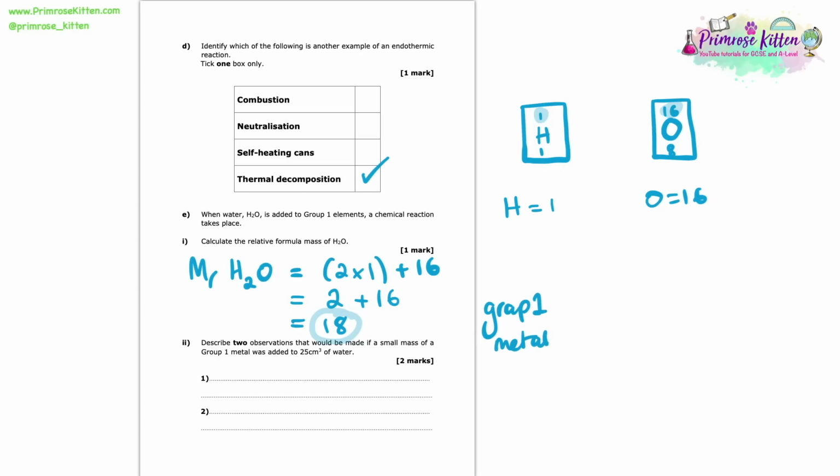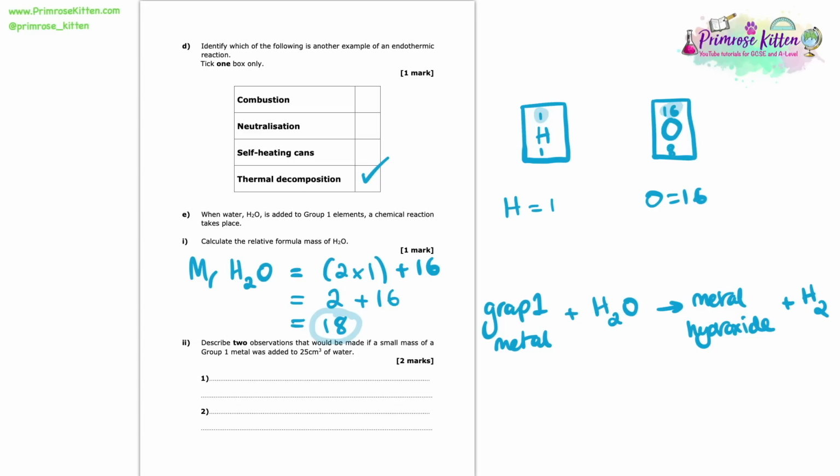So if we think about this reaction and we work out what the products are, we can see that we have a group 1 metal plus water is going to form a metal hydroxide and hydrogen gas. Now this formula is really helpful when it comes to determining these observations. Of course, ideally, you would have learnt what these observations are and just be able to write them down. But if you don't have these memorised, this reaction here can help you get these observations.